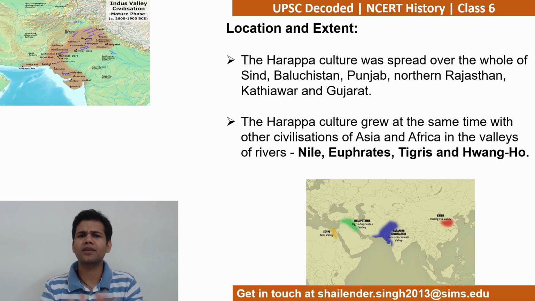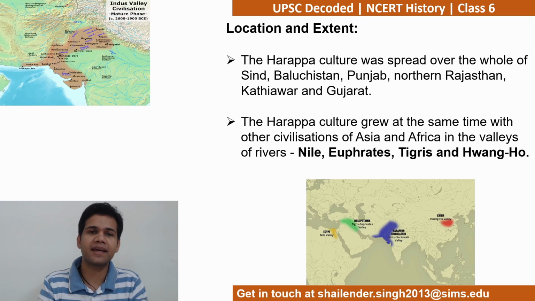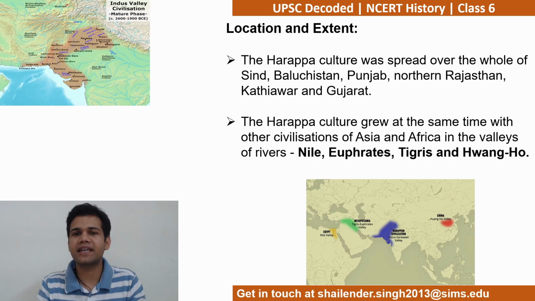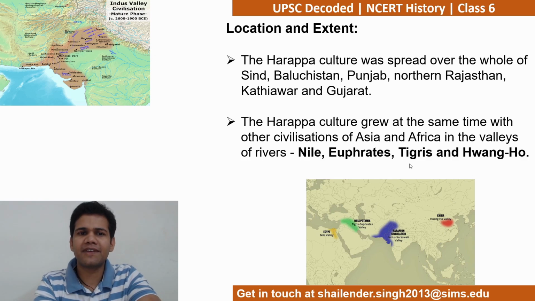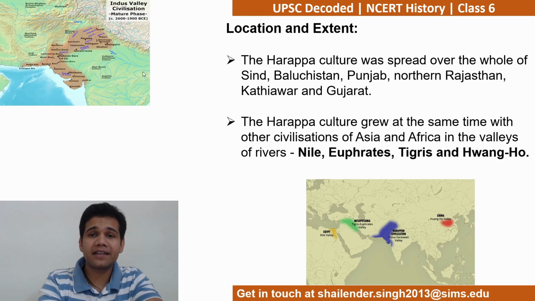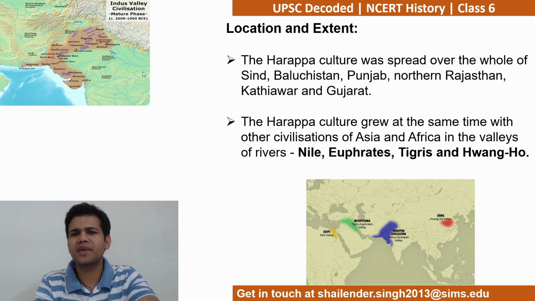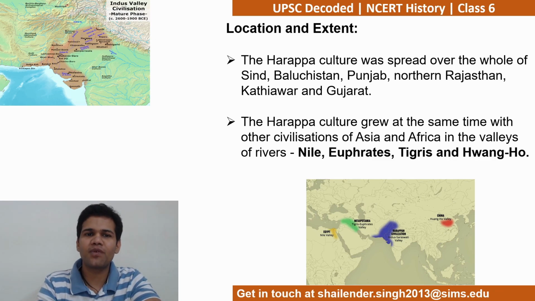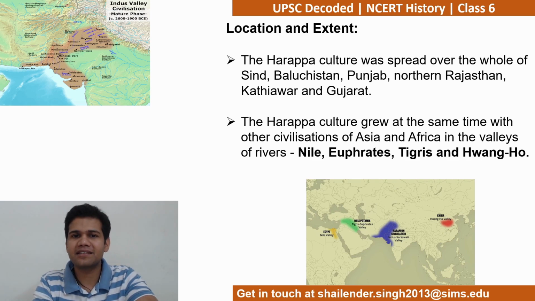Now let's talk about the location and extent first. सबसे पहले कोई भी टॉपिक हो तो ये देखना चाहिए उसका लोकेशन क्या था, उसका एक्सटेंट क्या था. ज्योग्राफी समझनी ज़रूरी है, because geography in a great way influences history. So the geography of this particular civilization, Indus Valley Civilization or Harappan Civilization, कुछ भी बोल सकते हो, because Harappa is one of the important cities. That is why it is called Harappan Civilization.